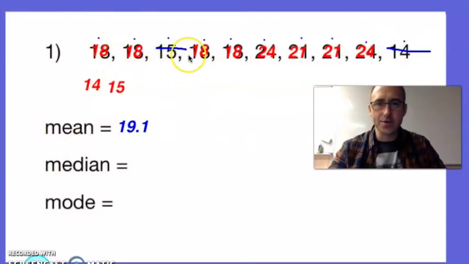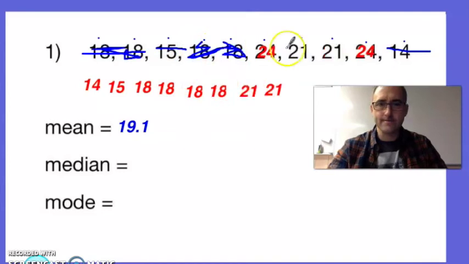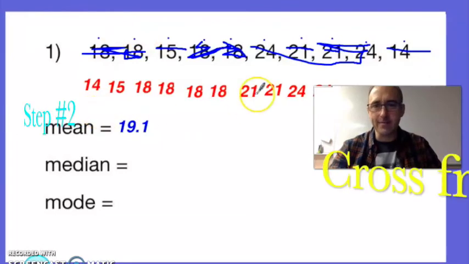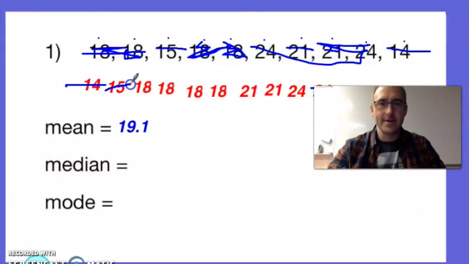18, there's 1, 2, 3, 4 18s. Make sure I write 4 of them. And I cross them off. I cross off the 21s. And lastly, the 24s. What was my second step for median? That's right, I've got them in order now. I cross off from left to right, left and then right, left and then right. We're looking for the exact middle.